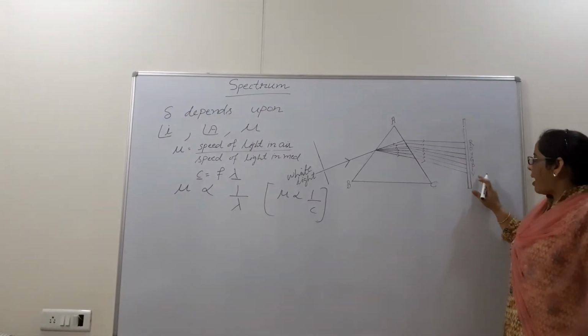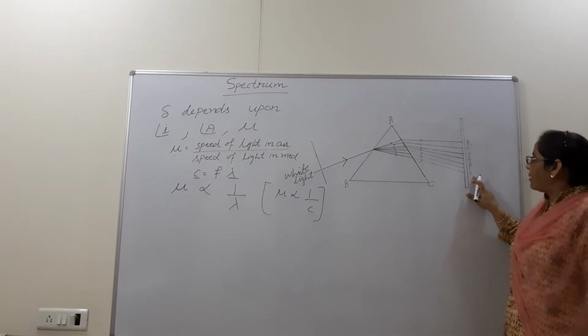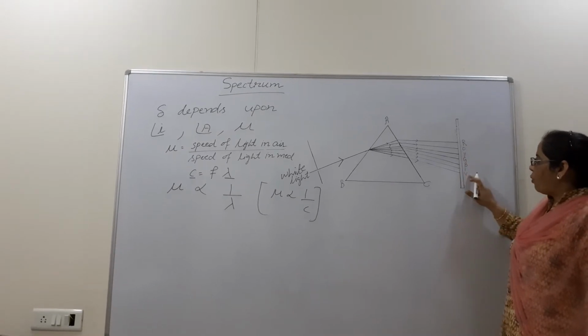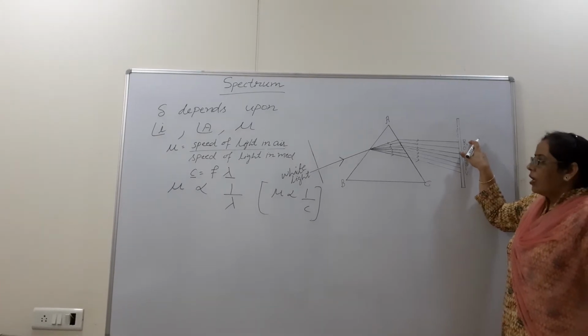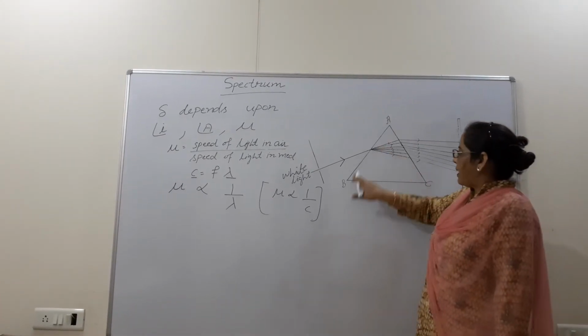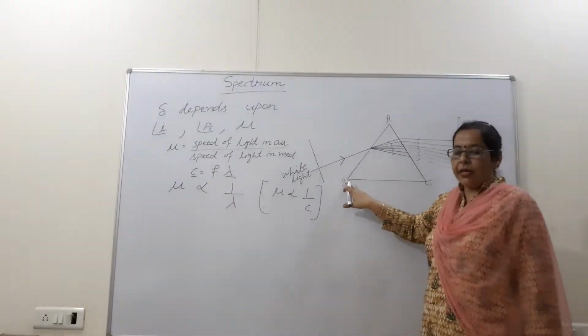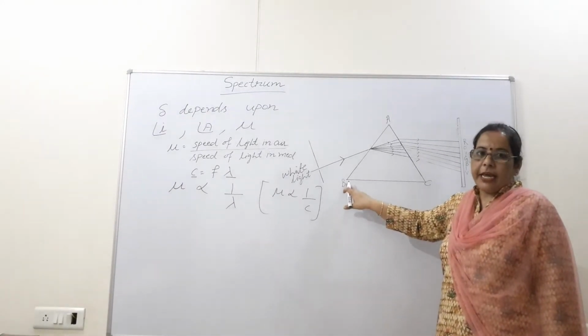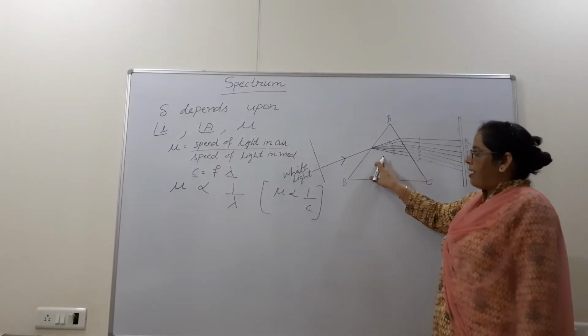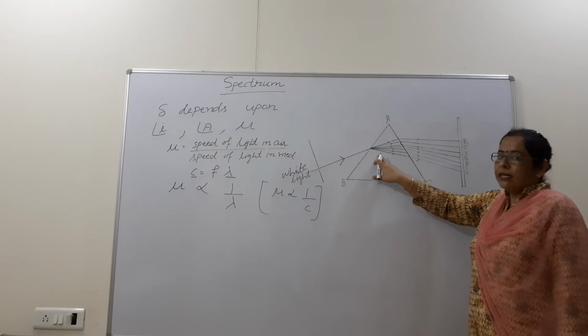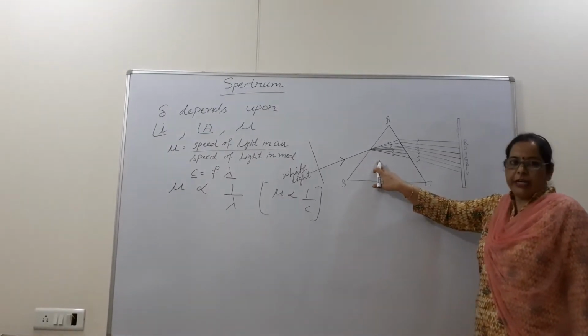Those 7 colors start from the bottom with pure violet color at the bottom and red color at the top: violet, indigo, blue, green, yellow, orange and red. Now at the first surface, when the light is striking the surface AB, here dispersion will take place. Why will dispersion take place? Because now the light is entering the medium, and white light is breaking itself into 7 colors. That process is called dispersion.